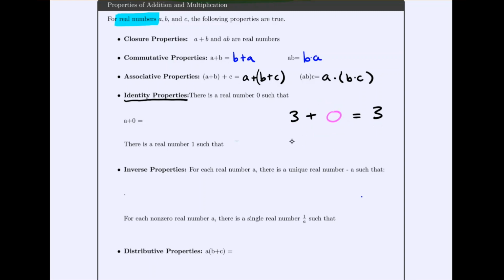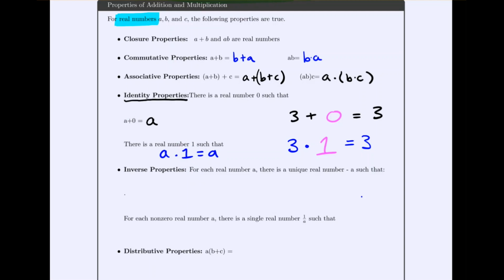For multiplication, we would think 3 times what keeps me at 3? What number can you multiply by any number but still stay at that number? That would be 1. So 1 is the multiplicative identity because 3 times 1 keeps us at 3. So within addition and multiplication, we've got two different identities. A plus 0 keeps you at A, and then A times 1 keeps you at A. So in the first case, 0 is the additive identity, and 1 is the multiplicative identity.